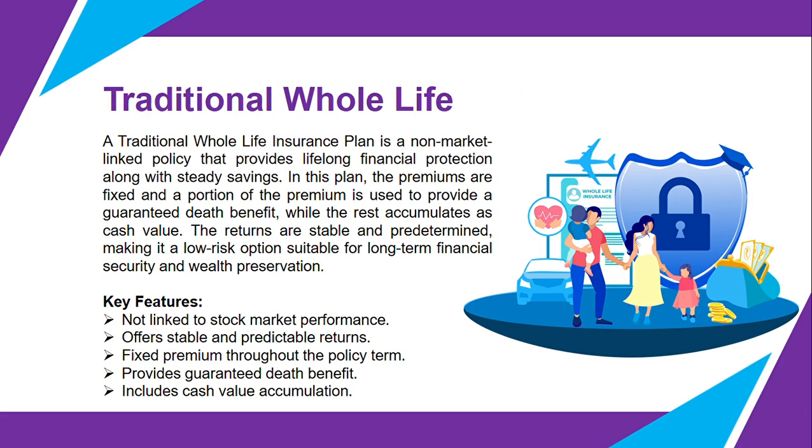Now let's understand the traditional whole life insurance plan. A traditional whole life insurance plan is a non-market linked policy that provides lifelong financial protection along with steady savings. In this plan, the premium remains fixed, and a portion of it is used to provide a guaranteed death benefit, while the remaining amount builds up as cash value over time. Since it is not linked to the stock market, the returns are stable and predetermined, making it a low-risk option. This makes the plan suitable for individuals looking for long-term financial security and wealth preservation.